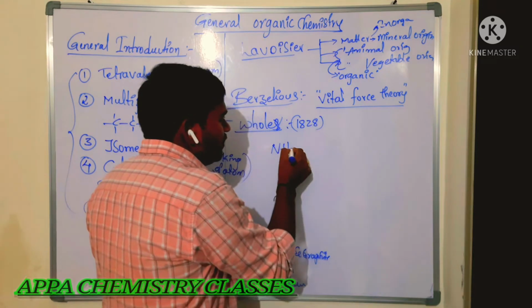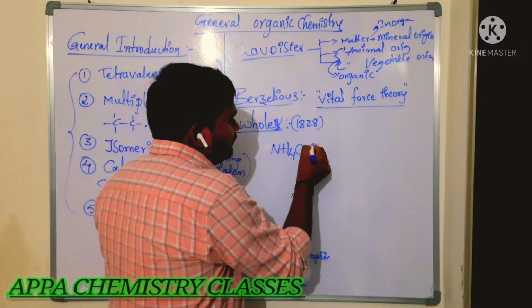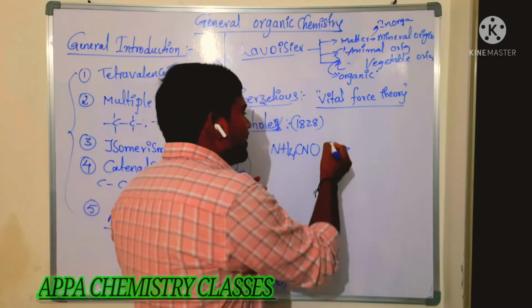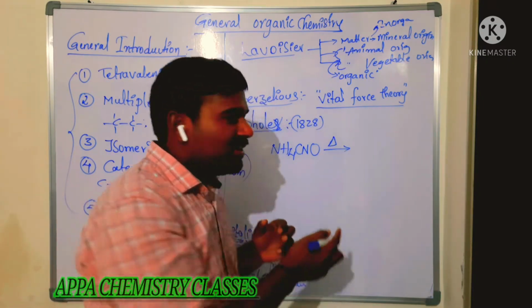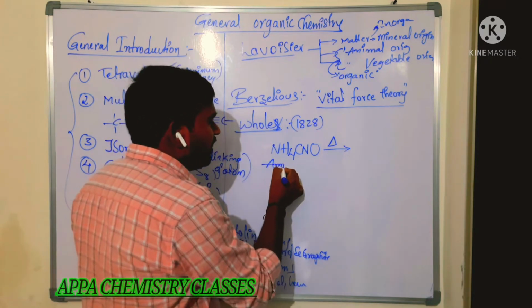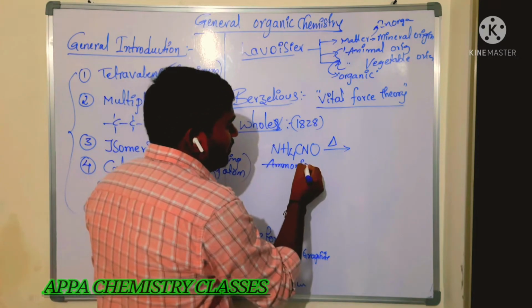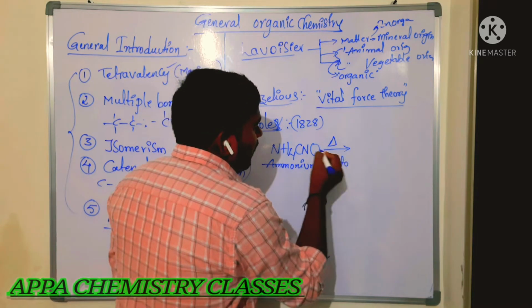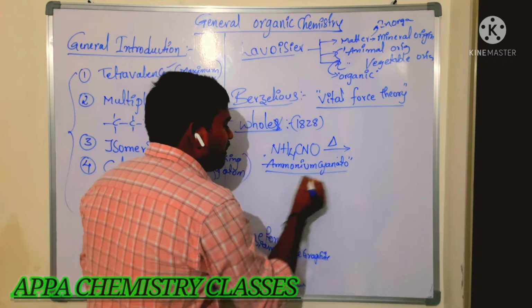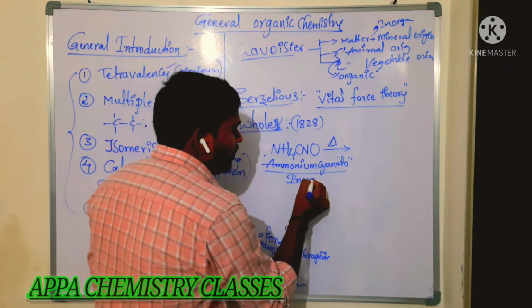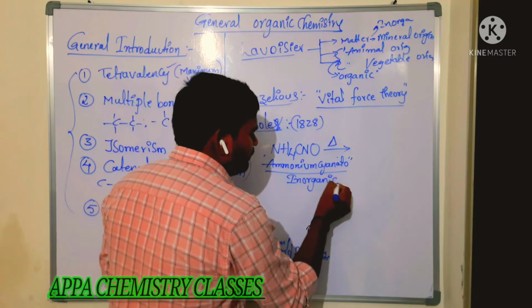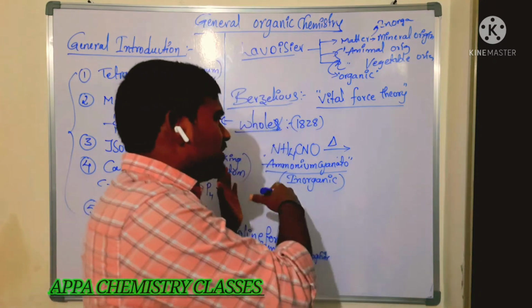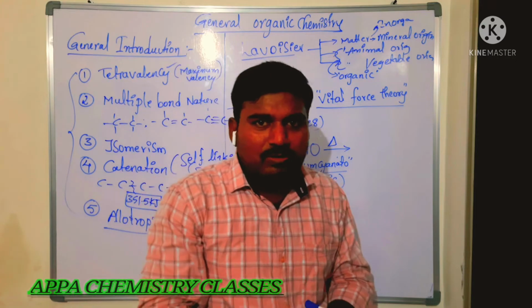He took ammonium cyanate, an inorganic compound, and kept heating it. He wanted to prepare some new compound by heating this inorganic compound.